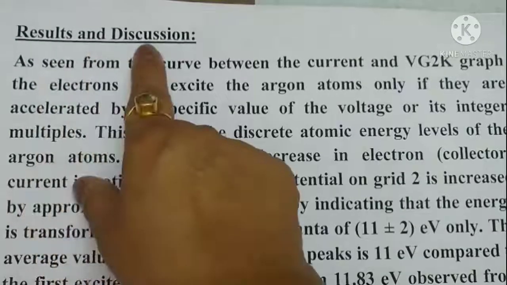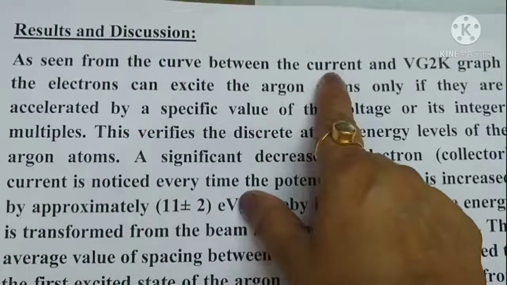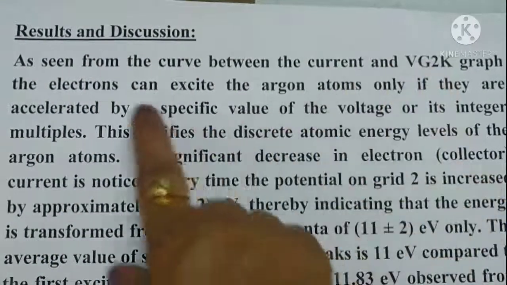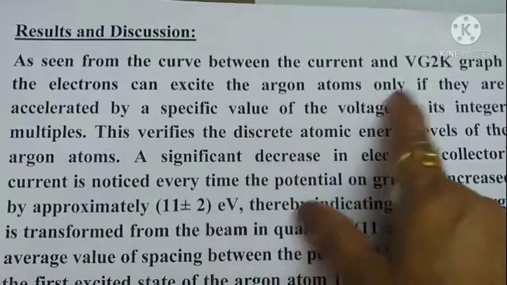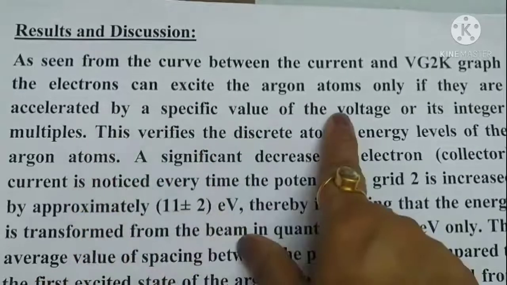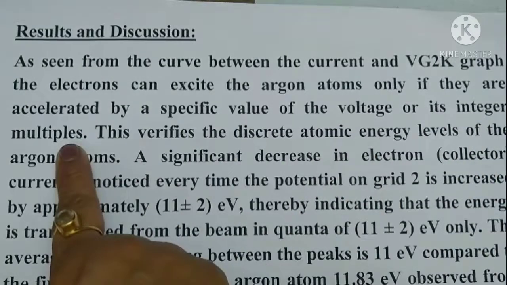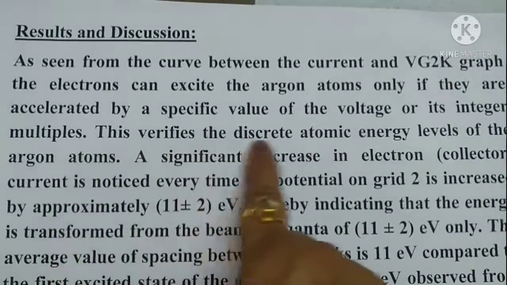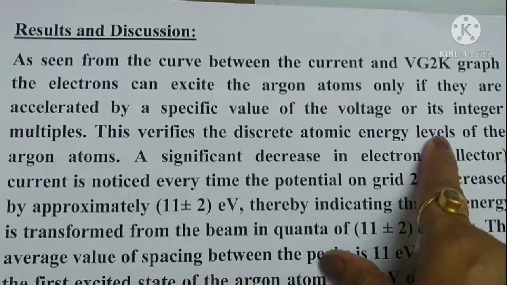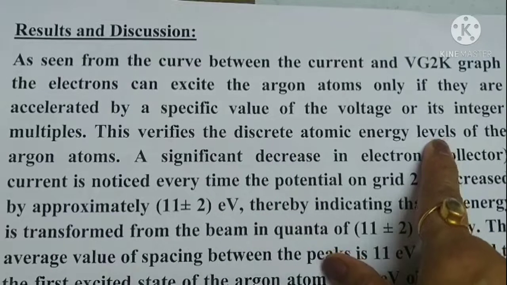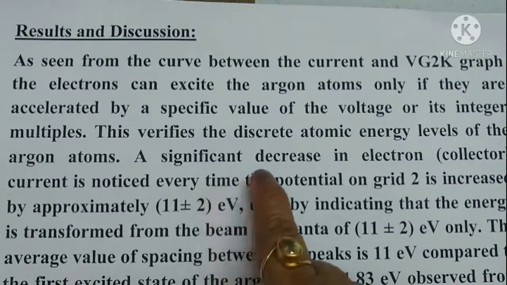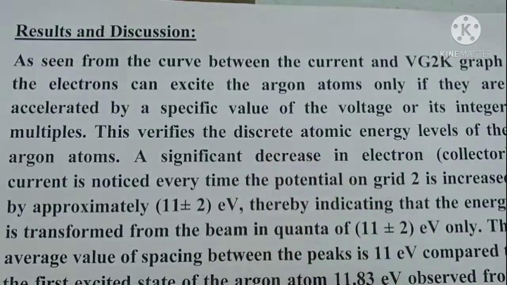As seen from the curve between the current and the accelerating voltage, the electrons can excite the argon atom only if they are accelerated by a specific value of the voltage or its integer multiples. So this verifies the discrete atomic energy levels of the argon atom. The value of spacing between peaks is around 11 electron volt, compared to the first excited state of the argon atom.